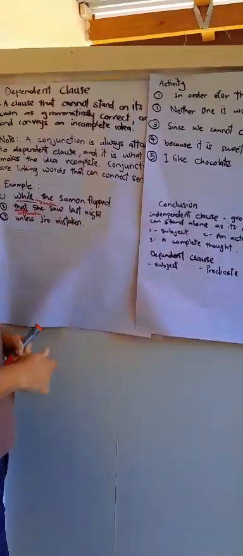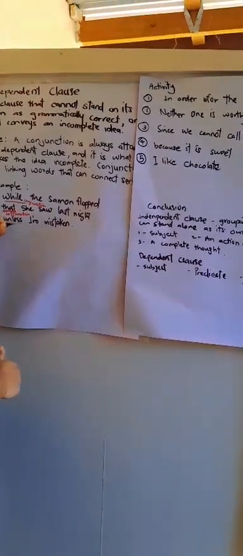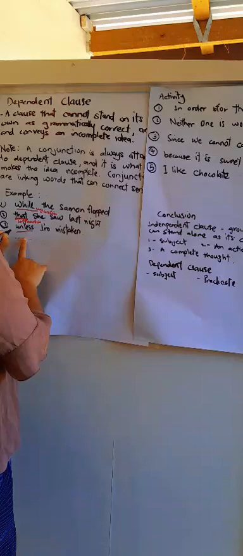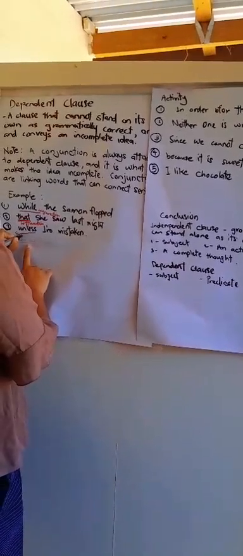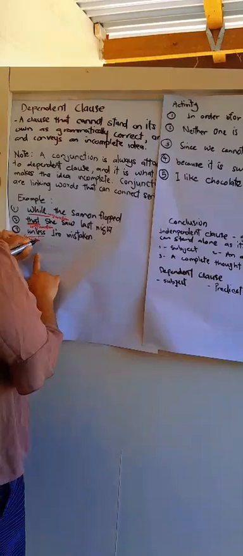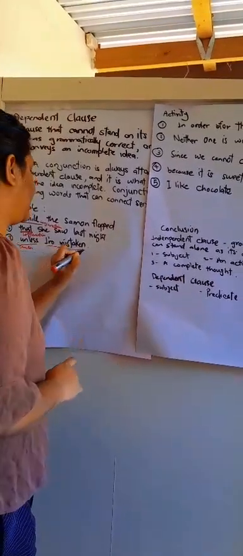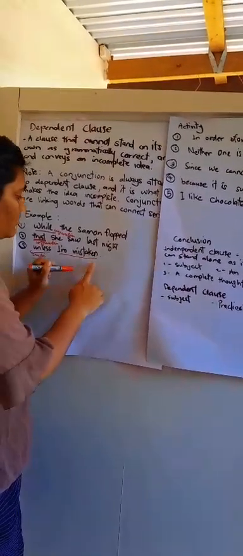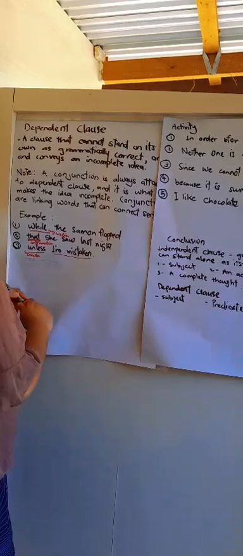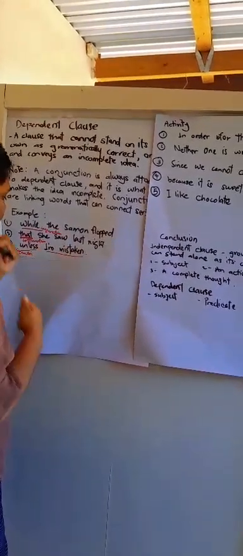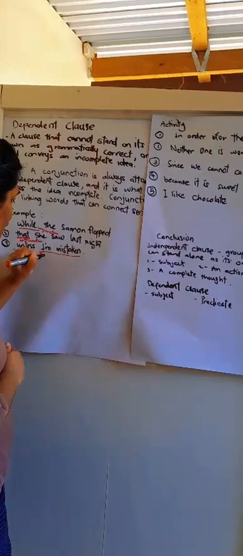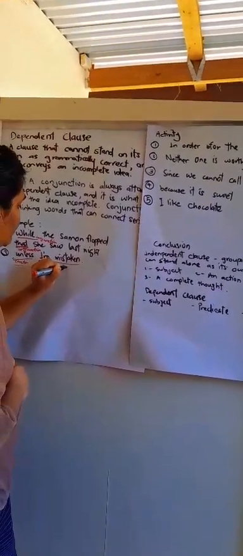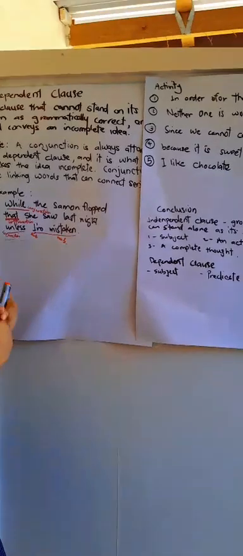"Unless I'm mistaken." Unless here is a conjunction. "I'm mistaken" is a subject and a verb. I am a subject and mistaken is a verb.